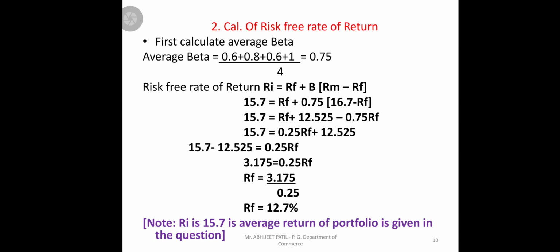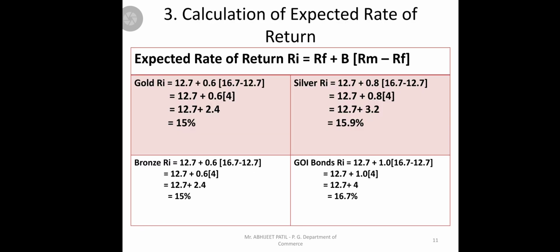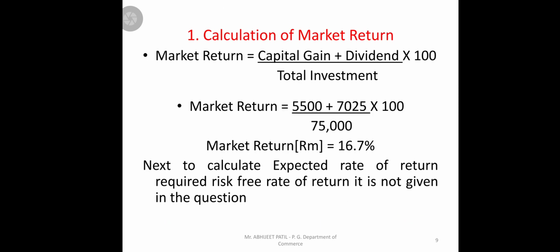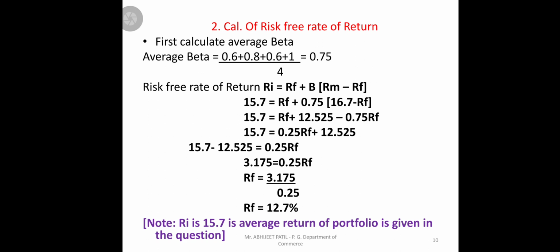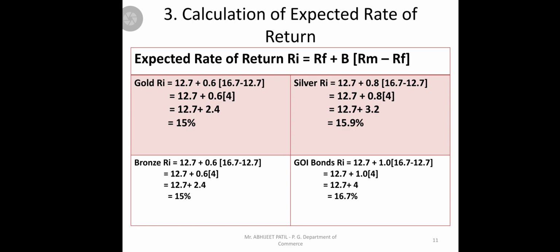See the beta value 0.6 of first, in bracket RM we calculated, that is 16.7. So put that RM 16.7 minus RF, so we'll get 4 into 0.6 plus 2.4, we'll get 12.7. So gold it is 15% return. Similar way in silver also, similar way in bronze, and then government of India.